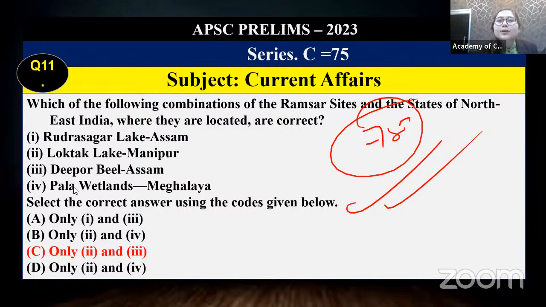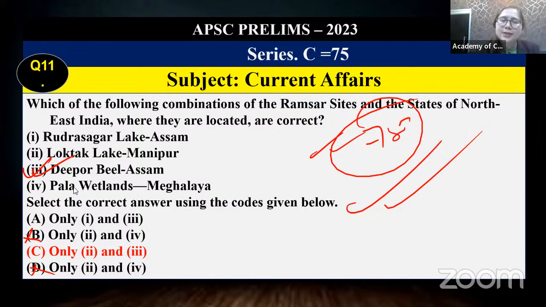And recently, if you remember, when our 75 Ramsar sites were updated, a new Ramsar site was also included in the Northeast. There was a question, those who have appeared in our test series might have got one question: how many Ramsar sites are there in the Northeast? The answer was 4. So what are the Ramsar sites in the Northeast? Rudrasagar, Loktak, Deepor Beel, Pala wetlands. And everyone knows Assam has only one Ramsar site, that is undoubtedly Deepor Beel. By default, 3 becomes correct. If 3 becomes correct, you can eliminate B and D.